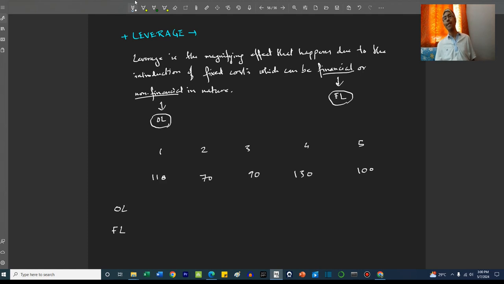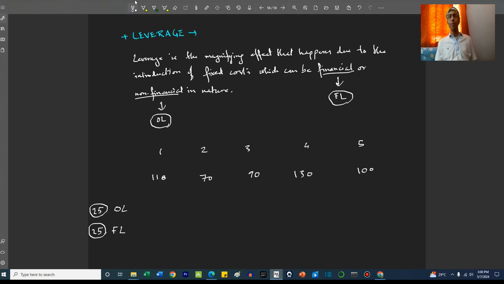Let's say a new plant is added which is having an expense of 50 crores, and that 50 crores is divided between debt and equity into 25 crores and 25 crores. So 25 crores maybe the company uses from its own balance sheet cash, and 25 crores it takes as loan.